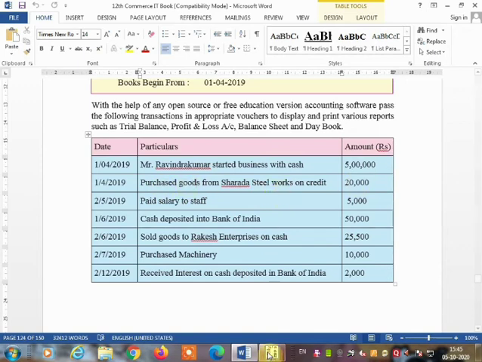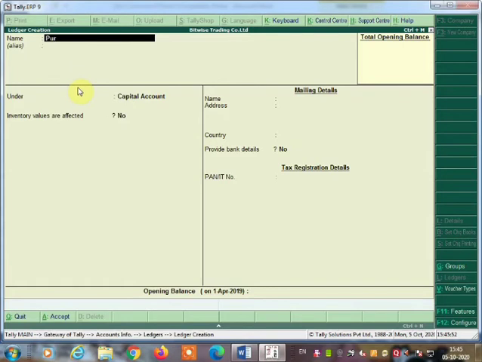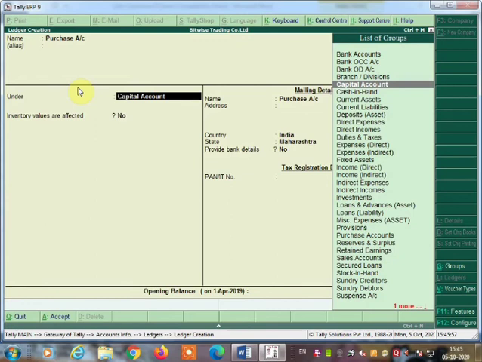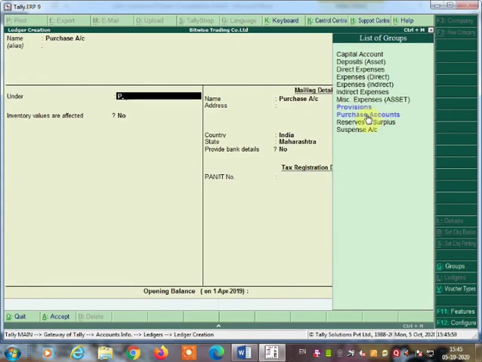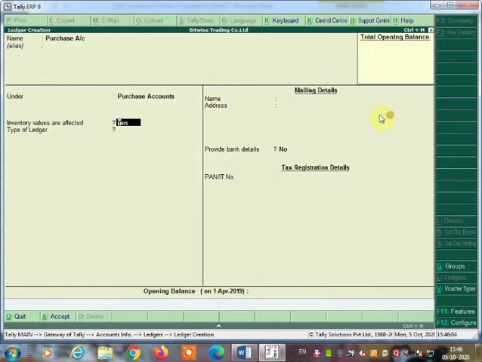So first we are going to create a purchase account. Purchase account under purchase, so here it will go to the purchase account. Under purchase account, press enter key. So purchase account is over. Next is Sharda Steelwork on credit. This is a creditor, so you can write Sharda Steelwork account.